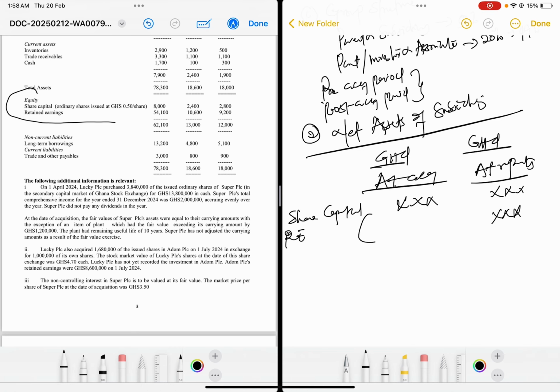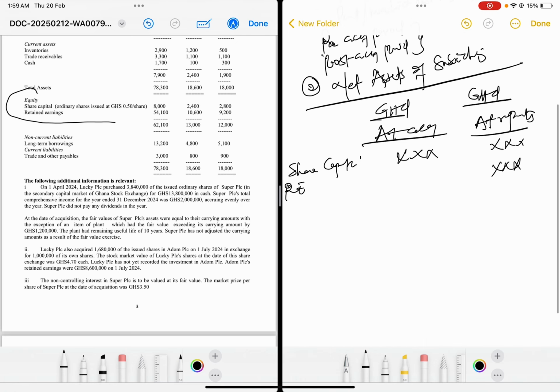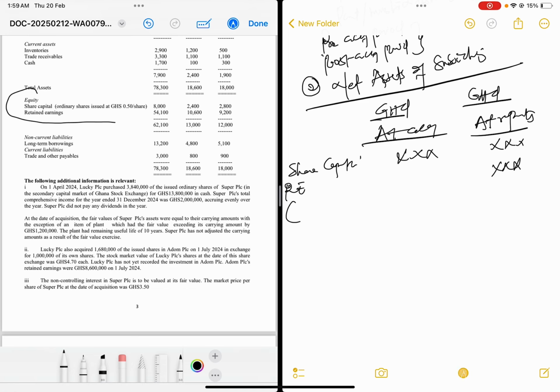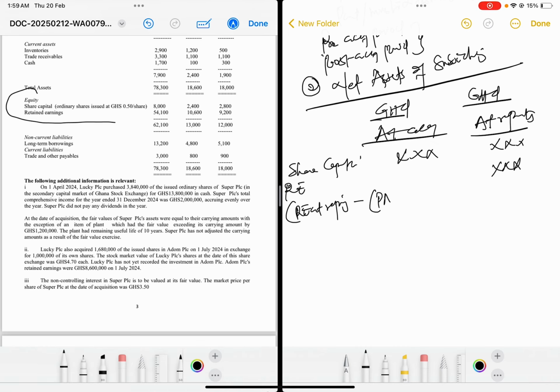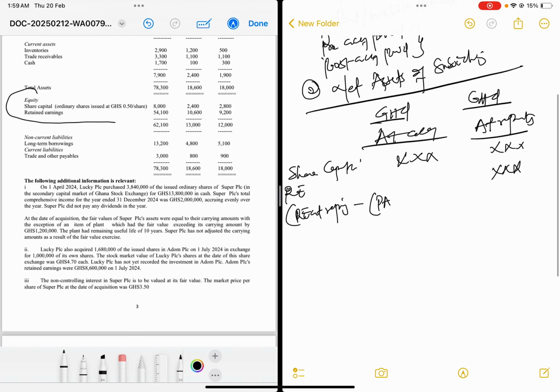But to get your retained earnings at acquisition, it is the retained earnings at reporting minus the post-acquisition profit.